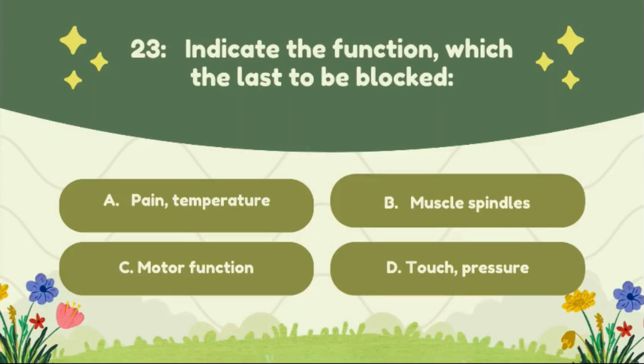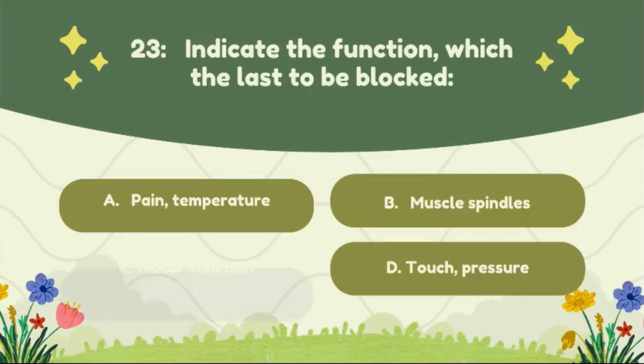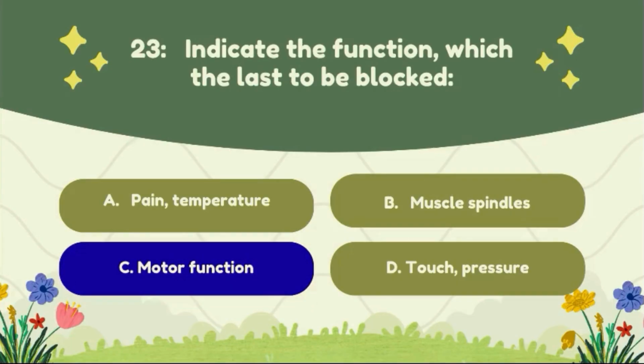Question number 23. Indicate the function which is the last to be blocked. Option A pain, temperature, option B muscle spindle, option C motor function, option D touch pressure. The correct answer of this question is option C motor function.